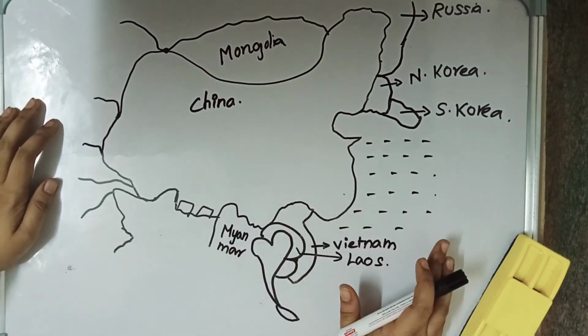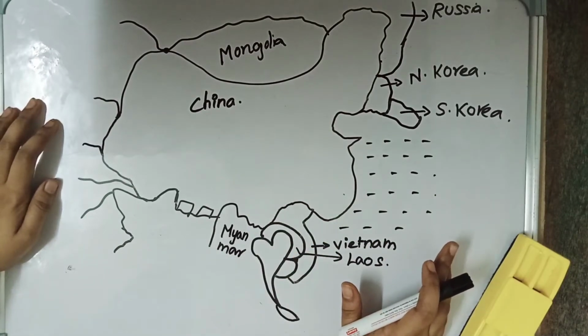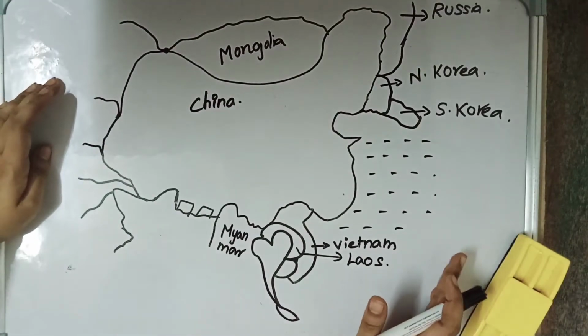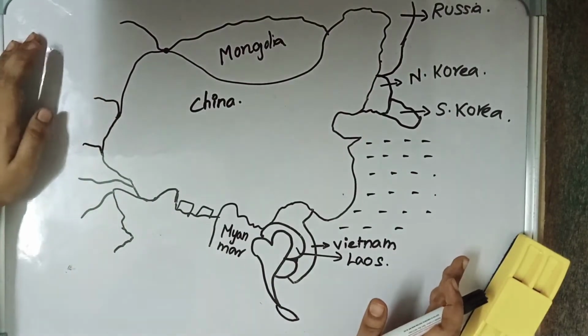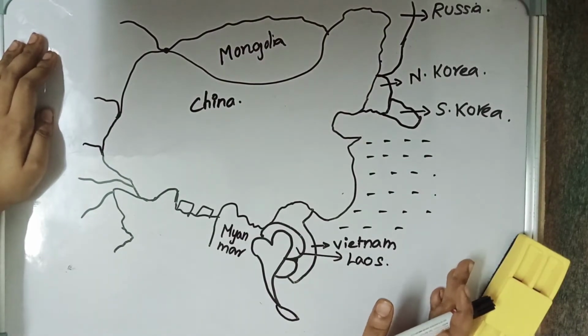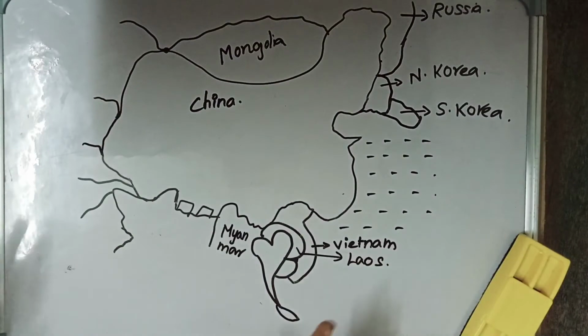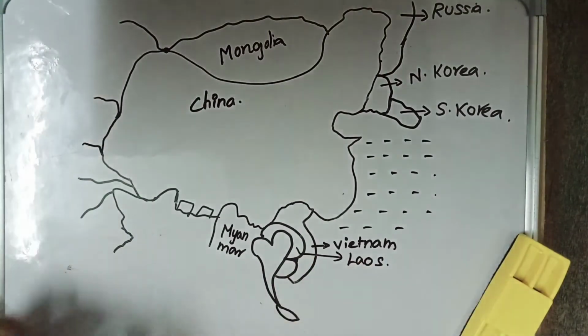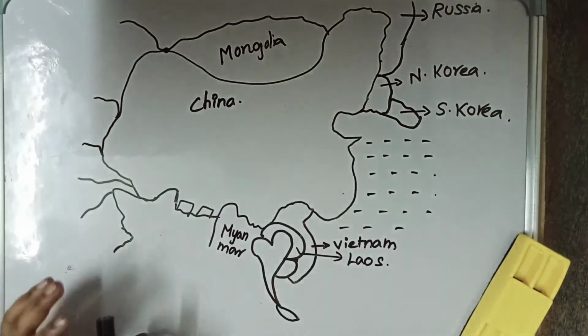China is in news. Why? Because now we are in a pandemic, and some say that China is the origin of all this. China is also having disputed territories with India, and disputes with many of its neighboring countries. Because of that, China is in news, so we should know about China because it is our neighboring country. So let us see the countries that border China.